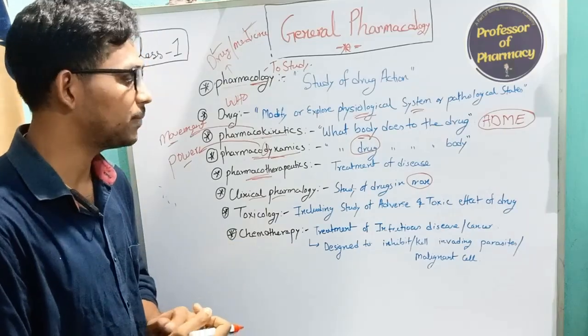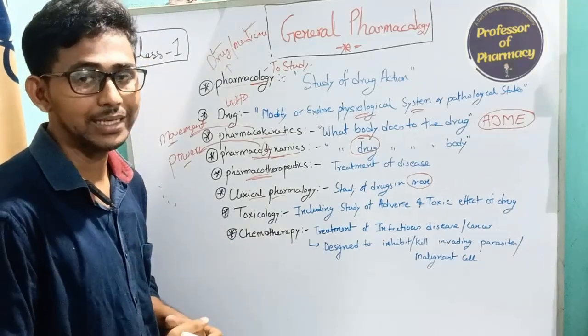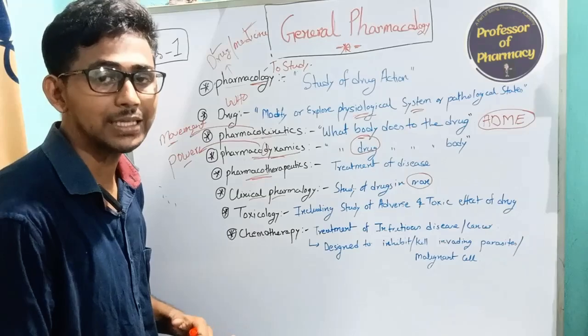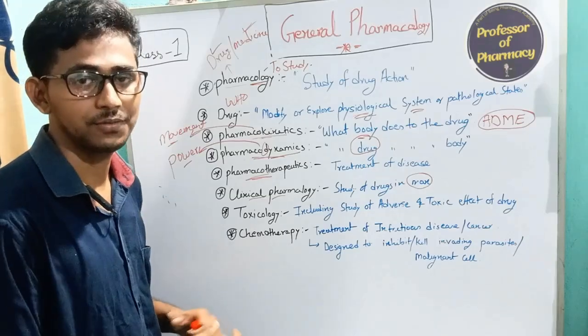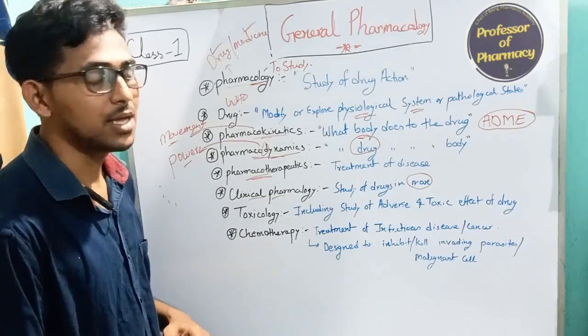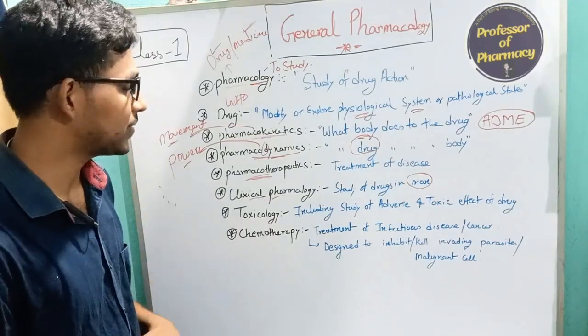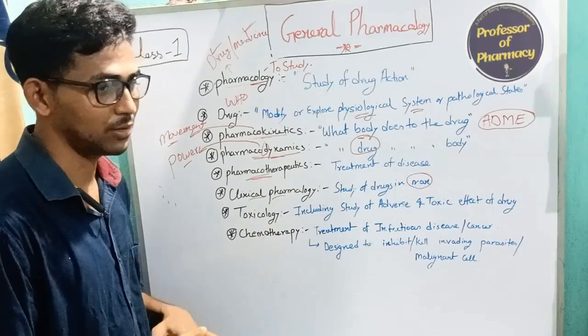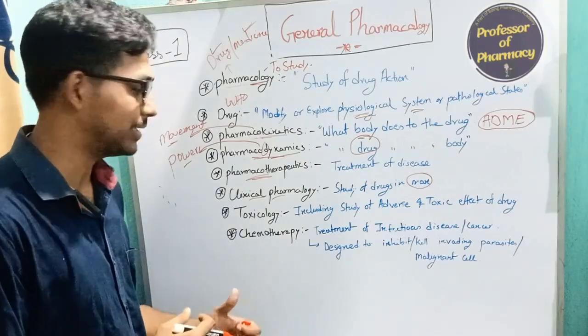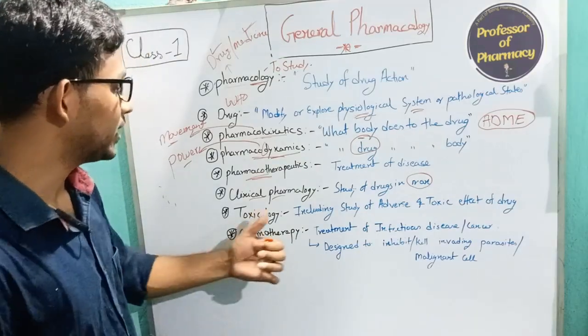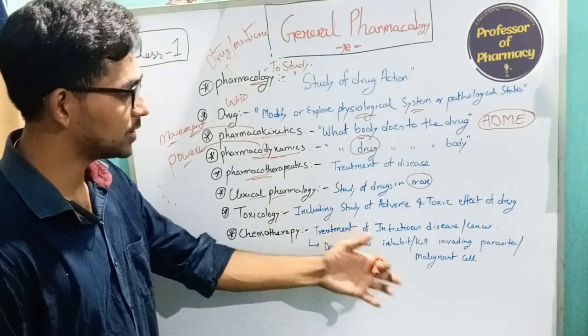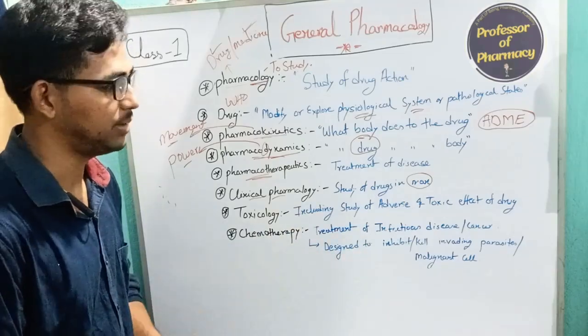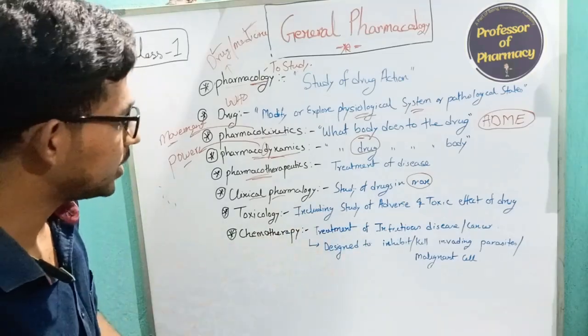I think you have heard about the clinical research industry. In clinical research, we conduct clinical trials, and there are different phases of clinical trials. In all these trials a human subject is involved, which is why we call it clinical. So clinical pharmacology is the study of drugs in man, or the human.